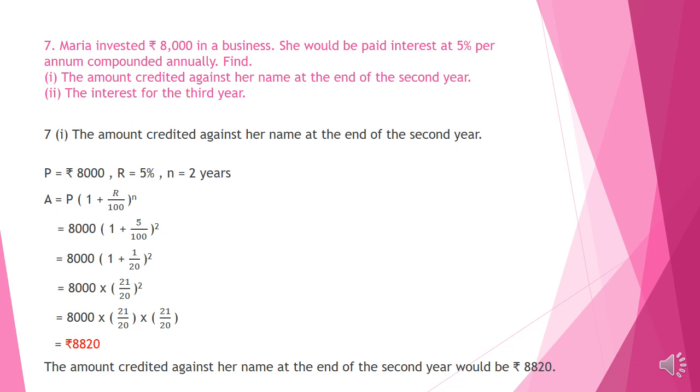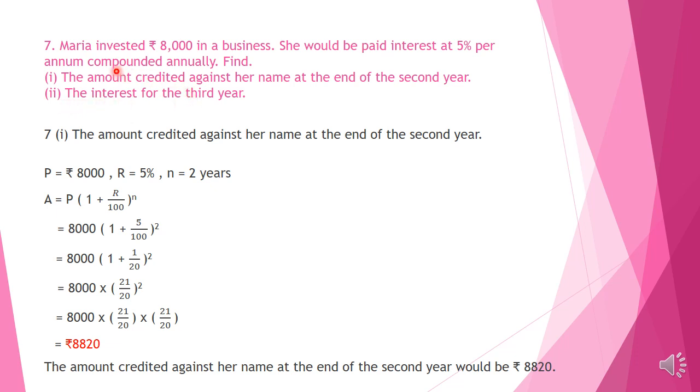Question number 7. Maria invested rupees 8,000 in a business. She would be paid interest at 5% per annum compounded annually. Find first one, the amount credited against her name at the end of the second year. Second one, the interest for the third year.